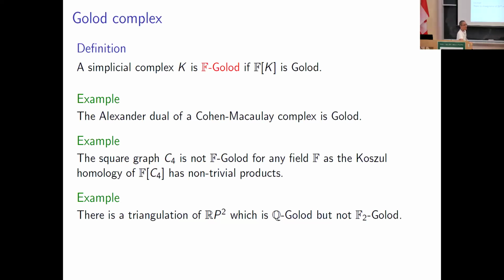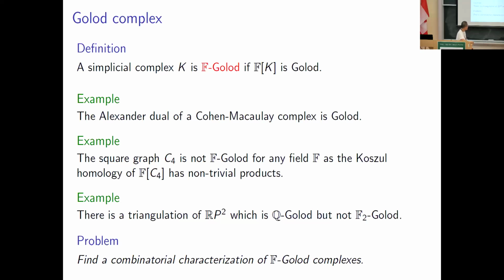The square graph C4 is not F-Golod because its Koszul homology has non-trivial products. And the final example says that golodness depends on the ground field F. I mean, there is a triangulation of RP2, which is Golod over the rationals, but not Golod over the field of two elements.